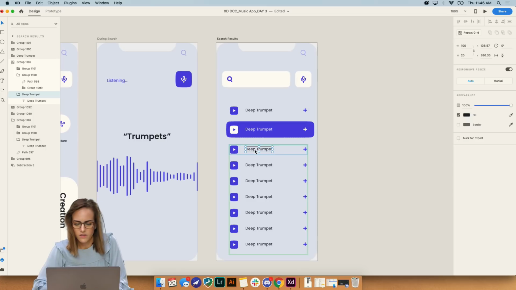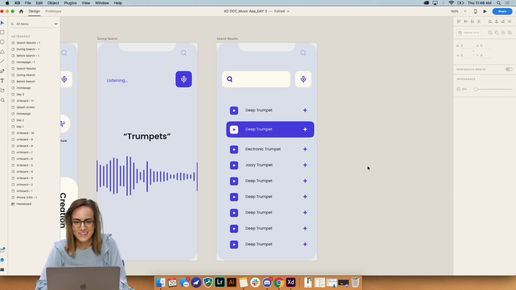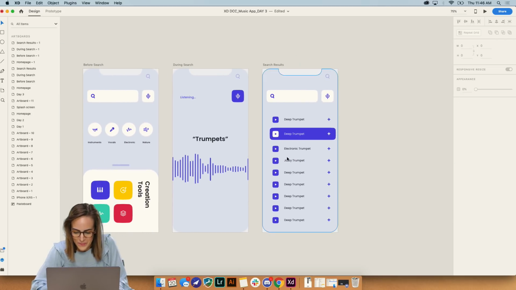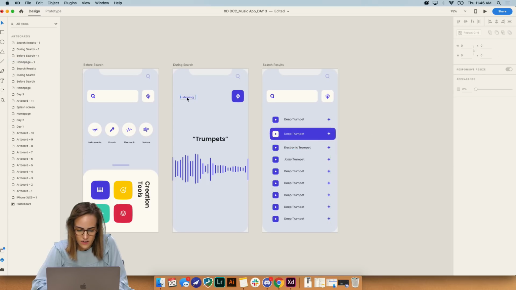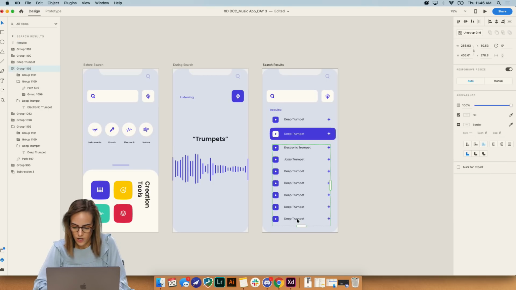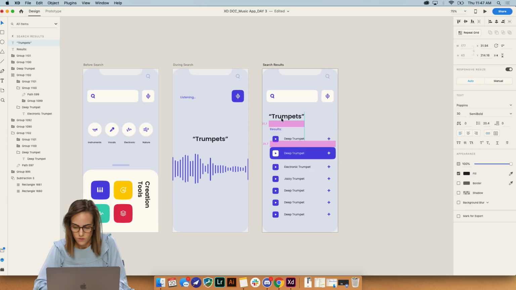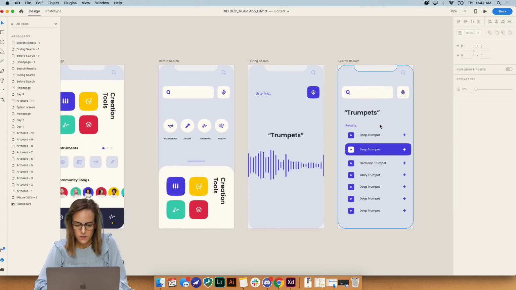Just so it looks like we didn't select the very first one. So you can go in and change all of these, like electronic trumpet or jazzy trumpet. I'm just making these up here, but you get the idea. Okay. And I'm gonna say results, so we know that these are all the results. And maybe, actually, I'm gonna make this a little bit shorter so we can have the trumpets right above this so we know what we searched for. So let's put this right here. Okay, I think that looks good.